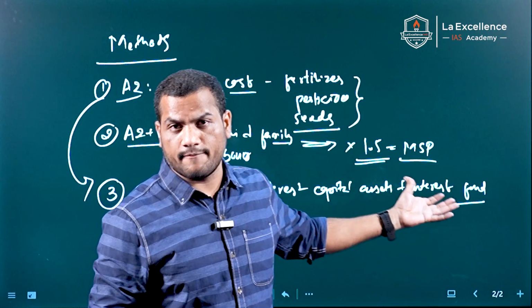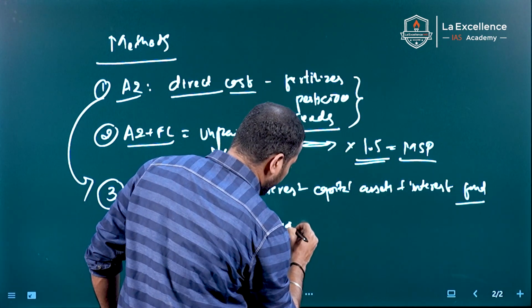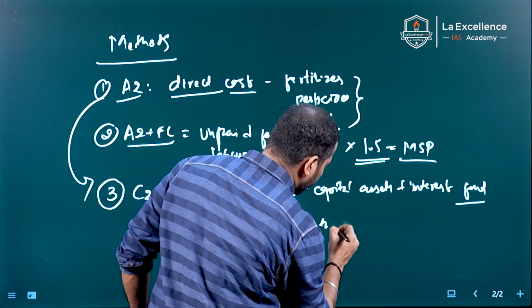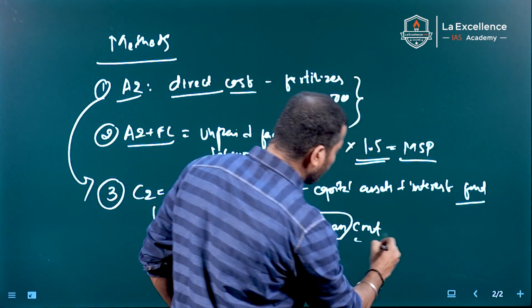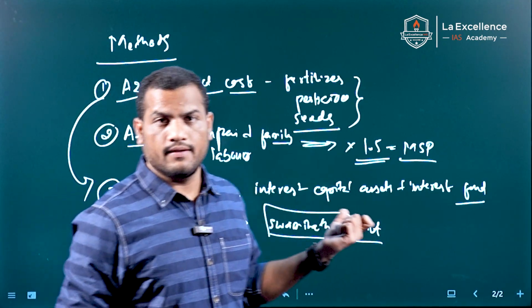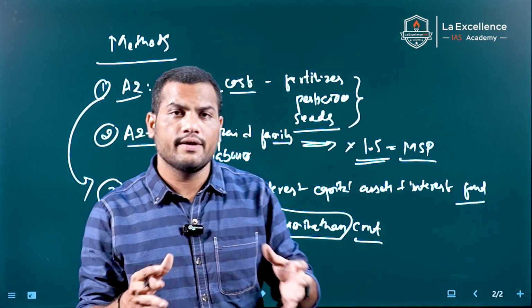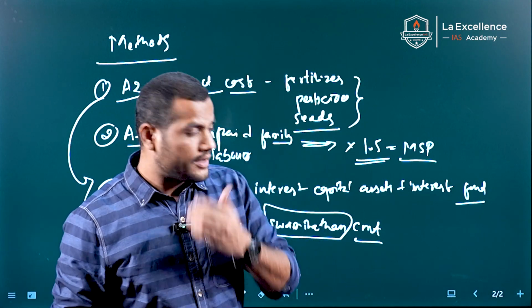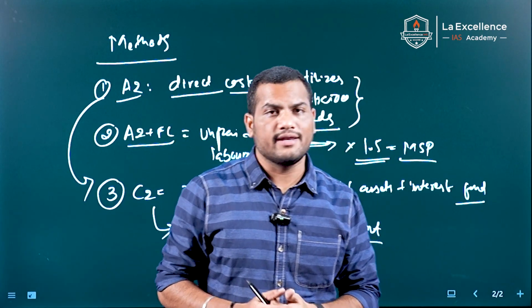There is a committee called the Swaminathan Committee, which recommends the government to follow the C2 method. But the government is yet to consider this method. This is the whole idea of how MSP is calculated in India.